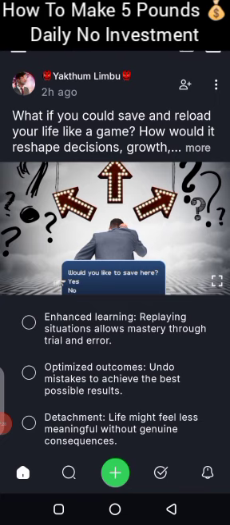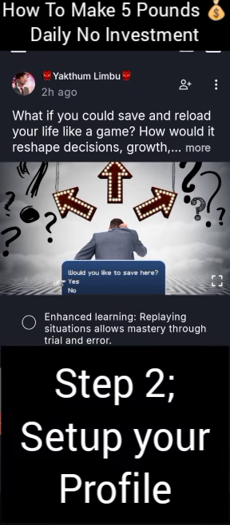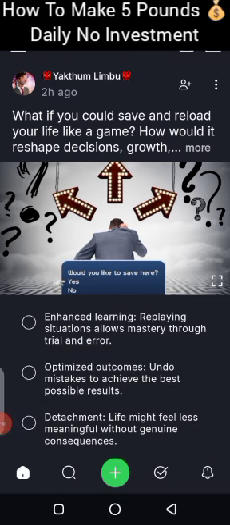So once you get to this interface dashboard, I want you to pay very close attention. The first thing you do, don't rush. The first thing you do is to go and set up your profile. Please go and set up your profile. Don't skip it. If you skip setting up your profile, you cannot withdraw. You cannot earn from the app because they will tag you as a robot.